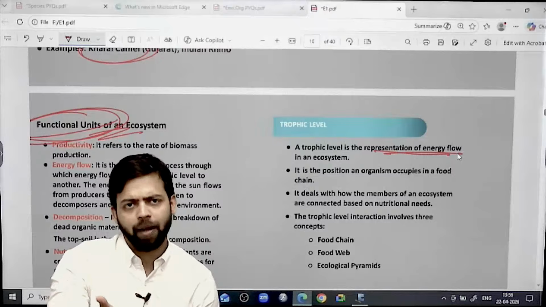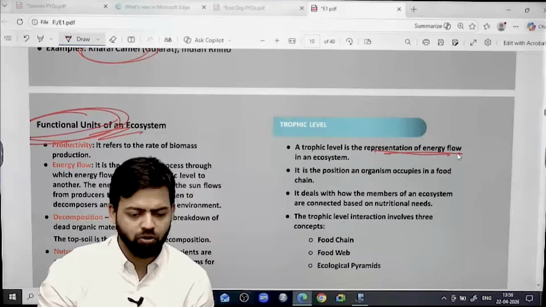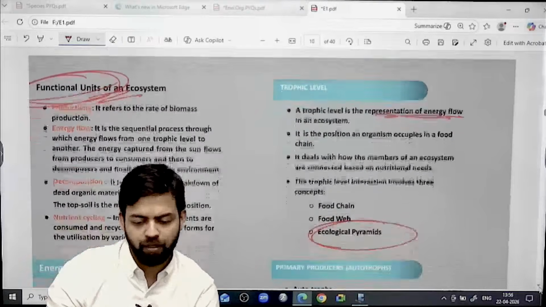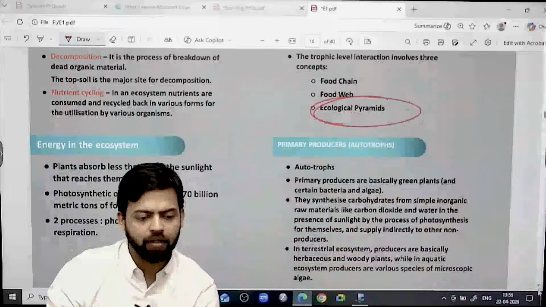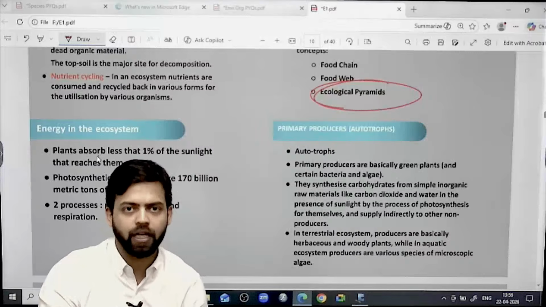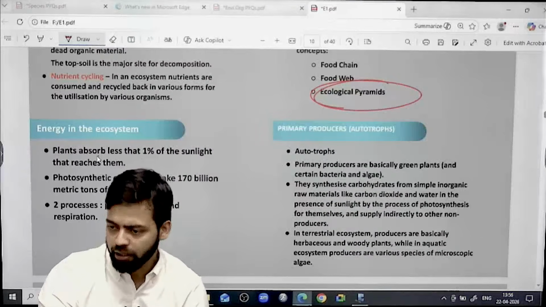Or ecological pyramids also. On this basis only, we can draw the ecological pyramid, the trophic pyramid, the biomass pyramid, right? So there can be further points as far as energy is concerned, because we are writing about the energy flow only.